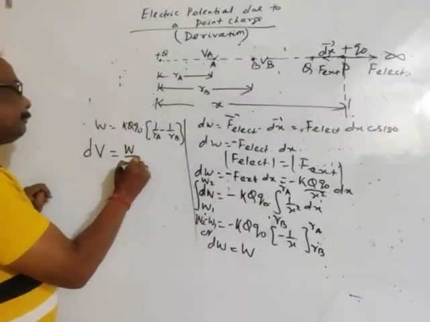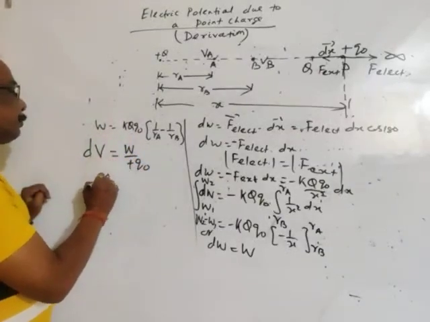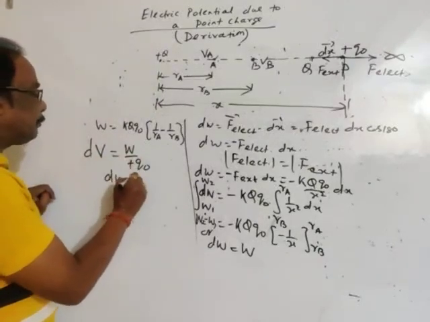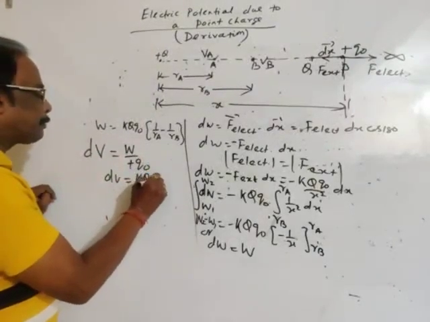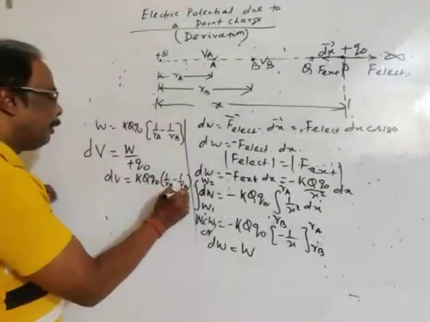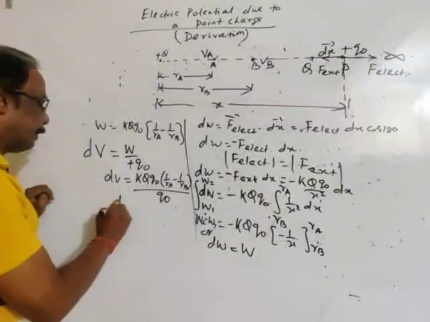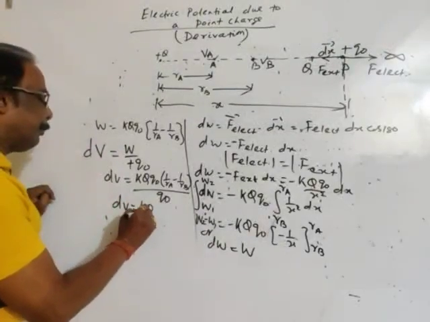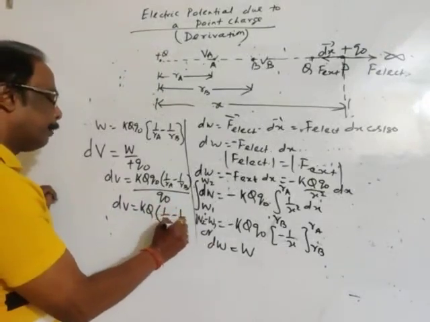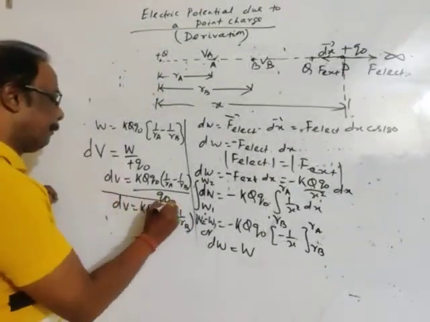Work done per unit charge. So dV, by bringing a test charge, is equal to k q naught into 1 by RA minus 1 by RB divided by q naught. So the potential difference is kq into 1 by RA minus 1 by RB.